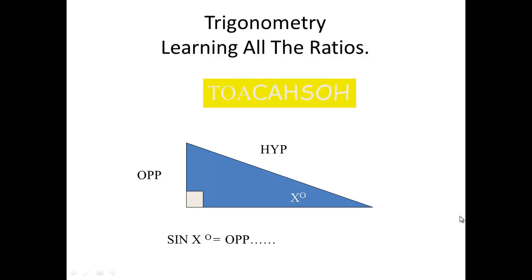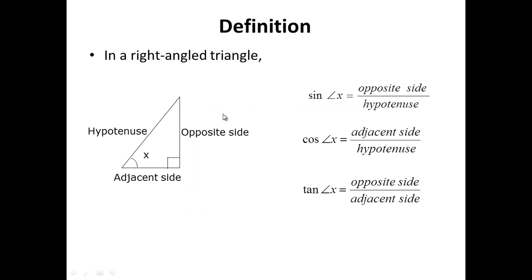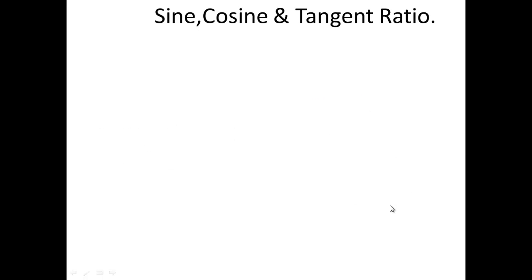We are going to learn about the ratio of tangent, cosine and sine. By definition, in a right angle triangle, the sine of an angle is equal to the ratio of the opposite side over the hypotenuse. By definition, in a right angle, the cosine of an angle is equal to the adjacent side over the hypotenuse. And by definition, the tangent of an angle is equal to the ratio of the opposite side over the adjacent side.